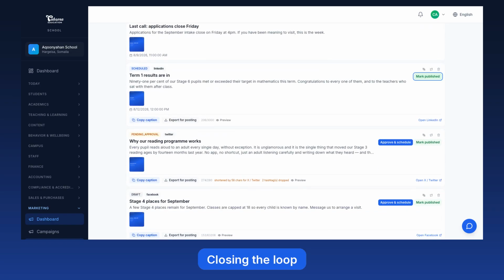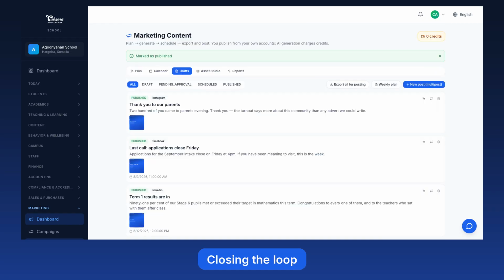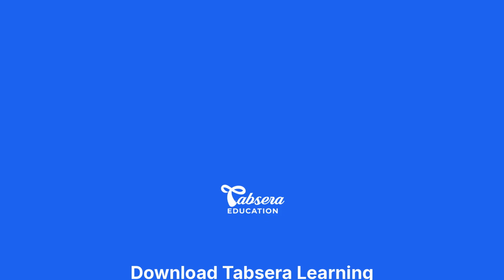One last step, and it is the one people forget. When you have posted something, come back and mark it published. That is what keeps your calendar honest, stops the reminder chasing you, and lets the reports tell you what actually went out rather than what you meant to send. Tabsera does the writing, the sizing, and the packing. You press publish from your own account.